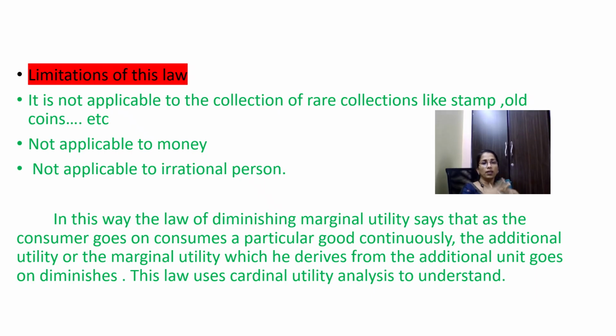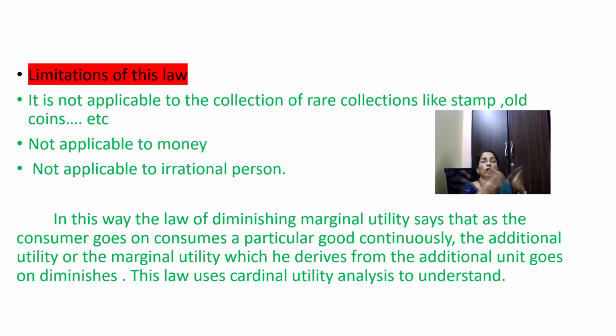In the same way, it is not applicable in the case of money. If a person wants to make more money, as he gets more money, his marginal utility, or the additional utility from the additional unit of money, goes on increasing. So in this case also the law is not applicable.